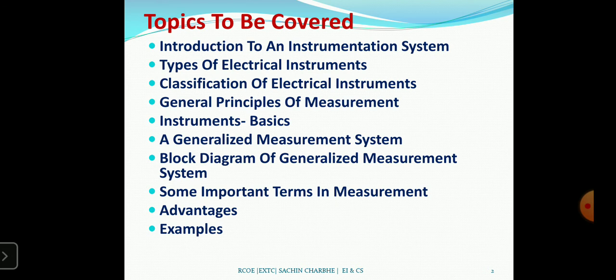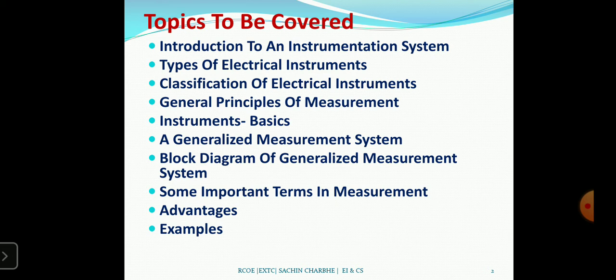Today, if possible, I will cover all the points. The first point is the introduction to an instrumentation system. Whenever we start a new course, the first point is always the introduction. Then we have to understand the types of electrical instruments, and how they are classified. Then the general principle of measurement.